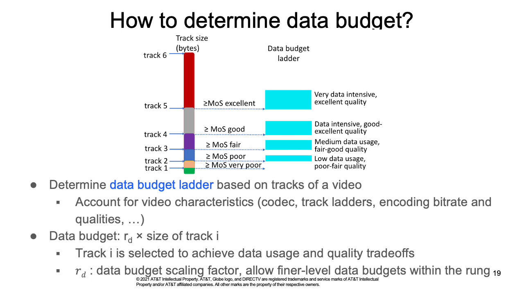The key point is that each rung in the data budget ladder represents a range, as RD times size of track I, where RD is larger than or equal to 1. This range provides flexibility. For example, for more dynamic video, RD can be set to a larger value, while if the remaining monthly data budget is low, RD can be set to a lower value. The streaming service can consider the multiple factors and determine the specific data budget for a particular session appropriately.